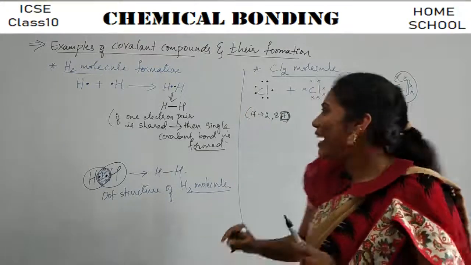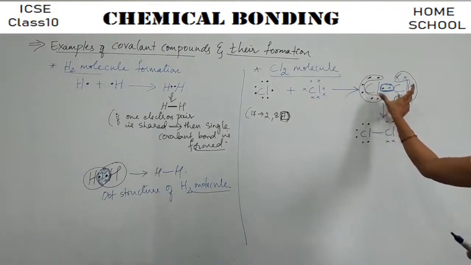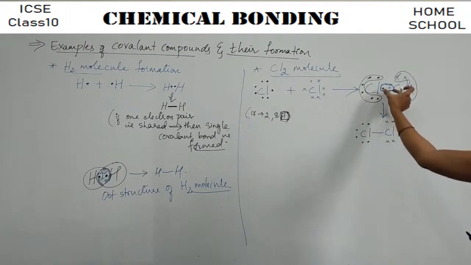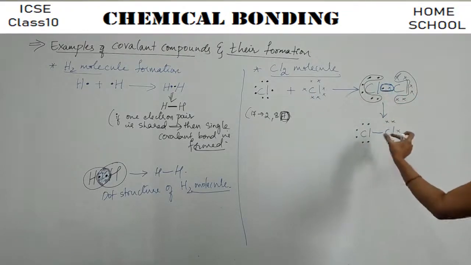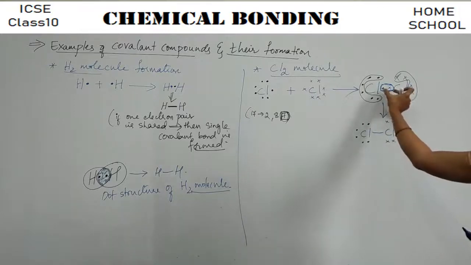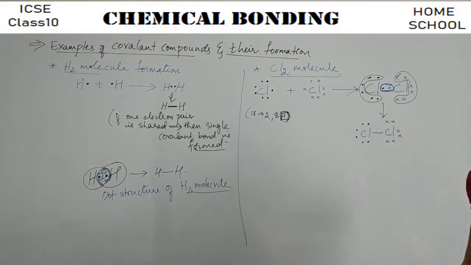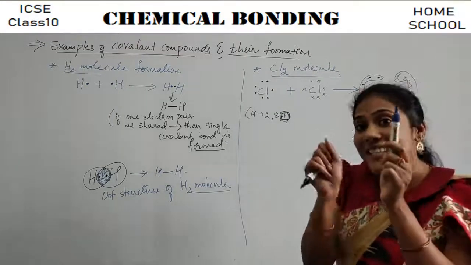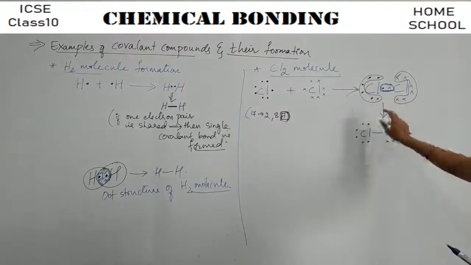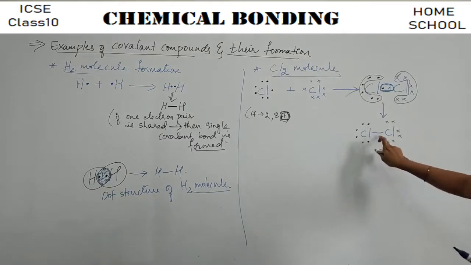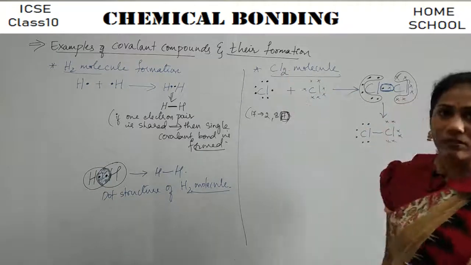Yes or no? As long as two chlorine atoms stay together, that pair of electrons stays in between them. And it's like this pair of electrons belong to both the chlorine atoms. Remember, as long as they stay together, as long as Cl atoms exist as Cl2, right?